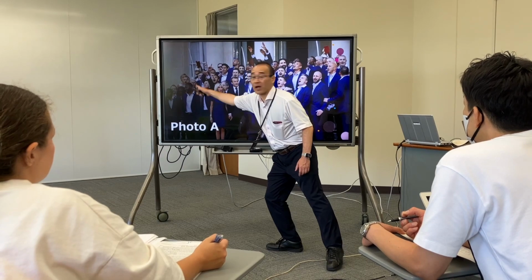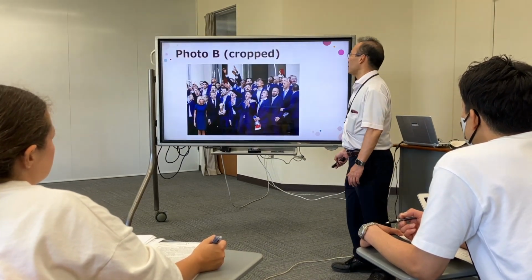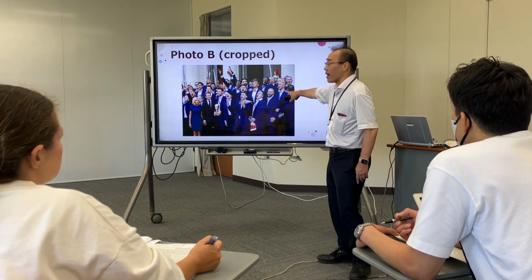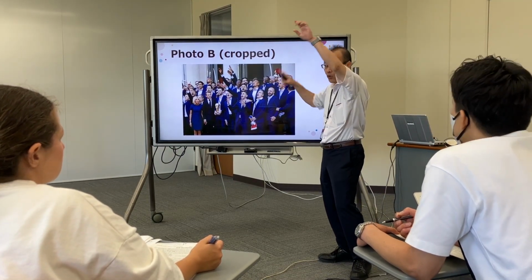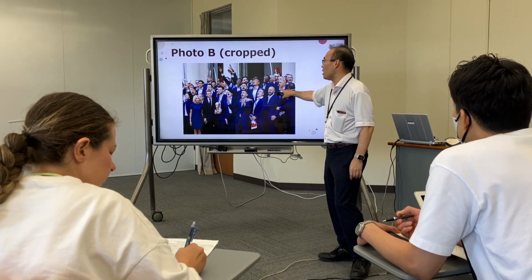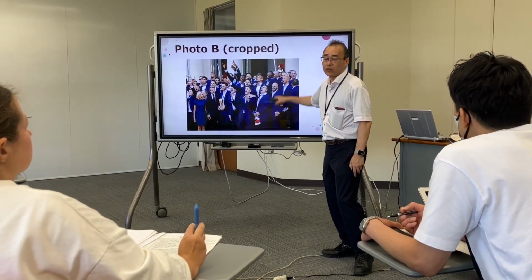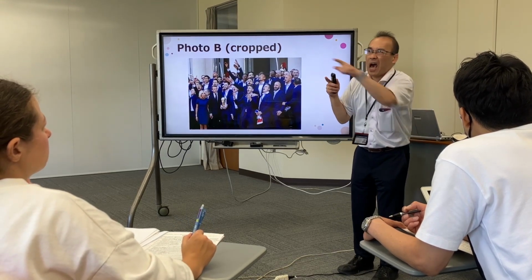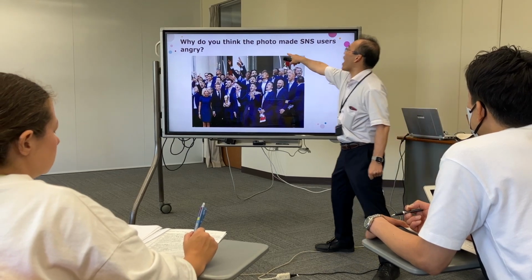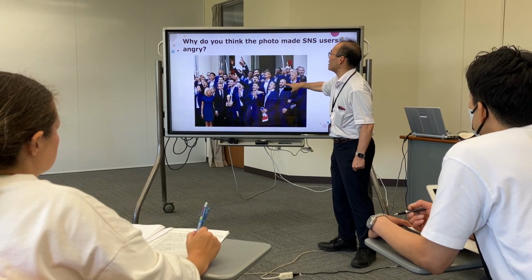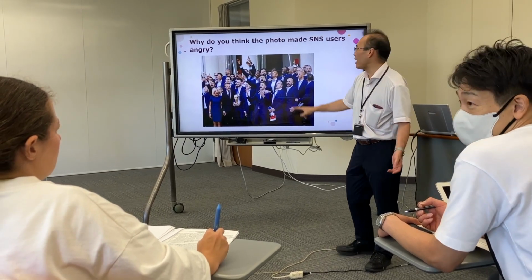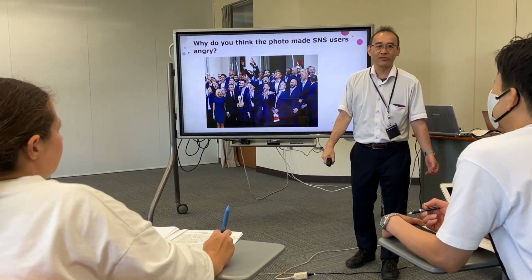And by the way, someone posted this photo to a web page. Post means 投稿する in Japanese. People were very angry. But why do you think the photo made SNS users angry? なんでこれ見て怒ったと思う？